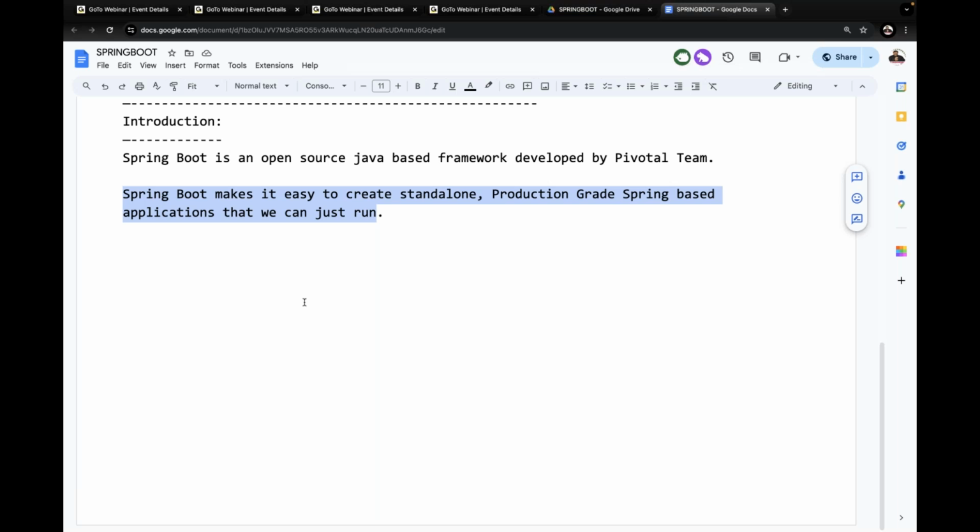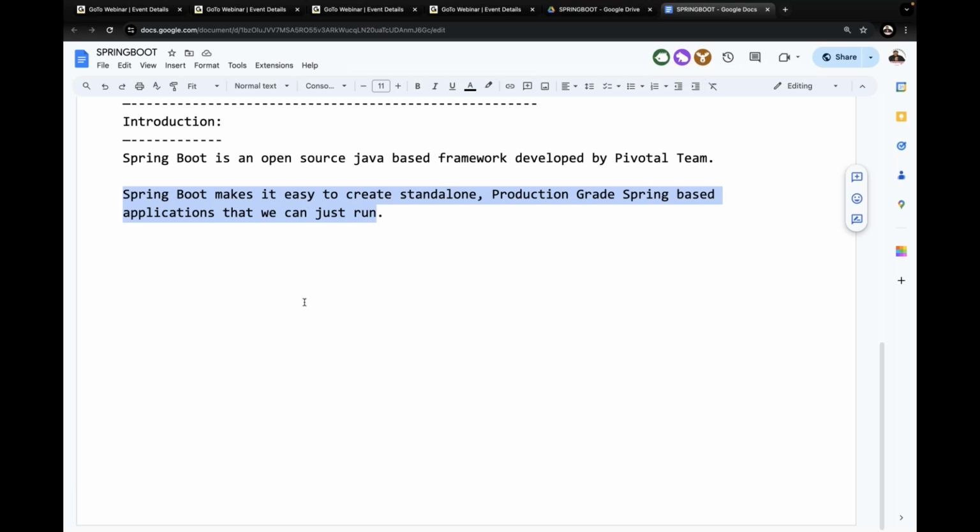And it is easy to create standalone. A Spring Boot application is always a standalone application, guys. Observe carefully. A Spring Boot application is always a standalone application. Later I'll talk about this point also, but for the time being we have to understand that Spring Boot makes it easy to create standalone production grade Spring based applications. Production grade in the sense, for delivering an application to the client, whatever support is required, all that support we are going to provide along with our Spring Boot application.